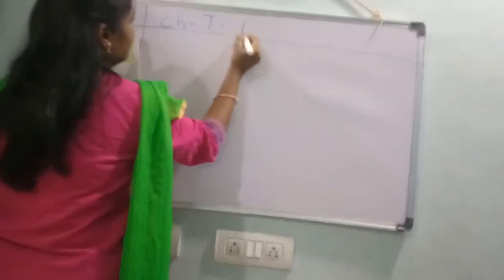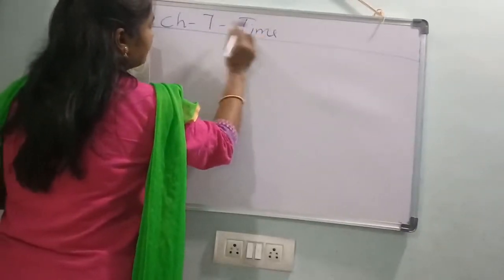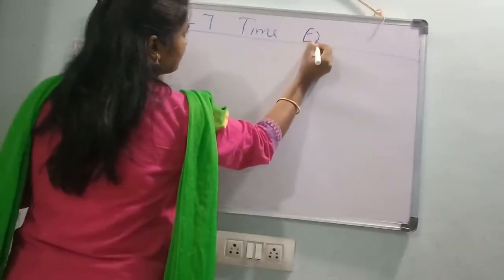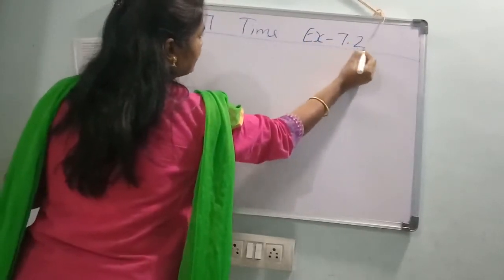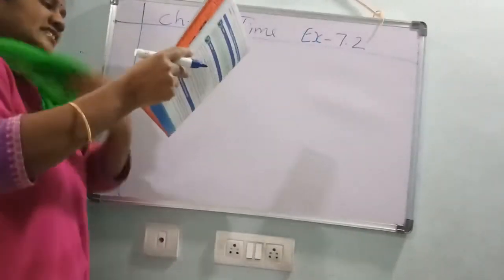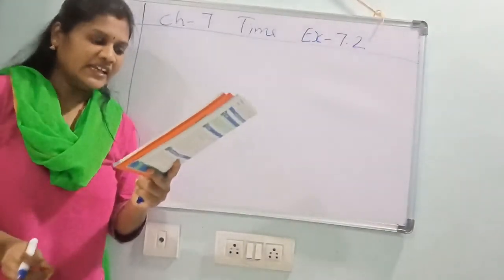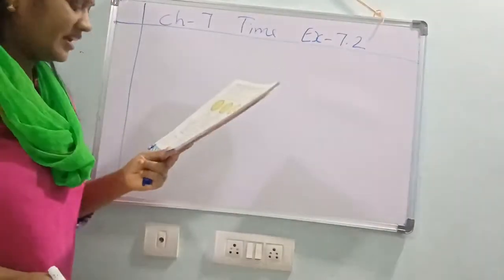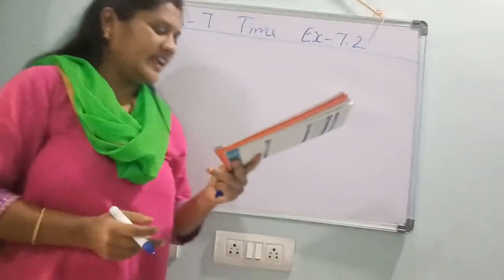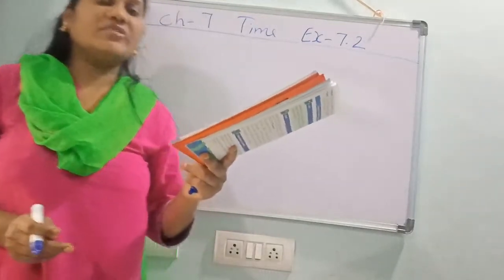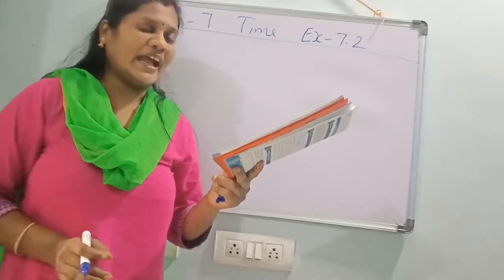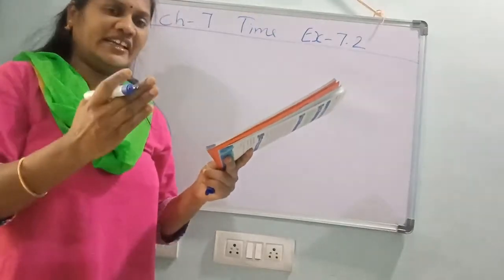Chapter 7. Time. 7.2. Okay. See, example 7. On which number is the minute hand if the time is as given? See, A, 35 minutes. If the time is 35 minutes, minute hand where it is?